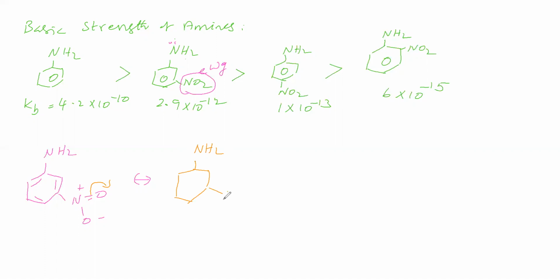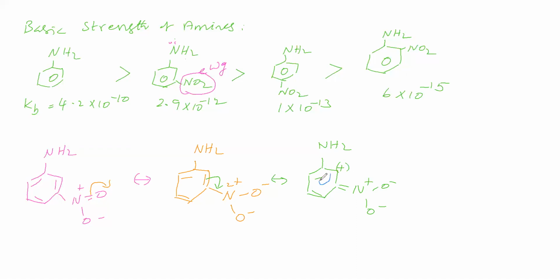So here single bond N, single bond O minus, here 2 plus, here O minus, here pi bonds. Then next one is pi bond is shifting like this. So we will get the resonance structure. Here double bond N plus O minus O minus. This carbon gets positive charge. Here pi bond, here pi bond. Then it is going for a resonance.